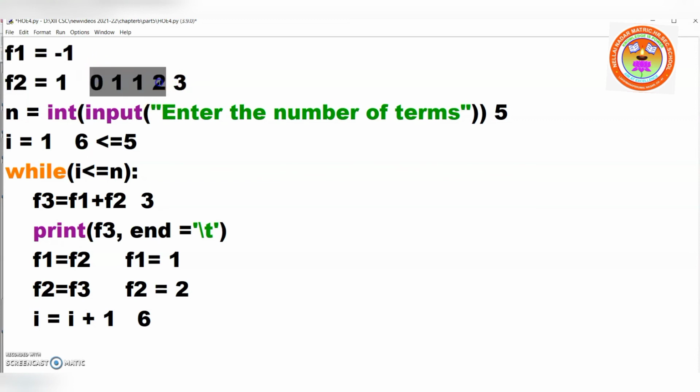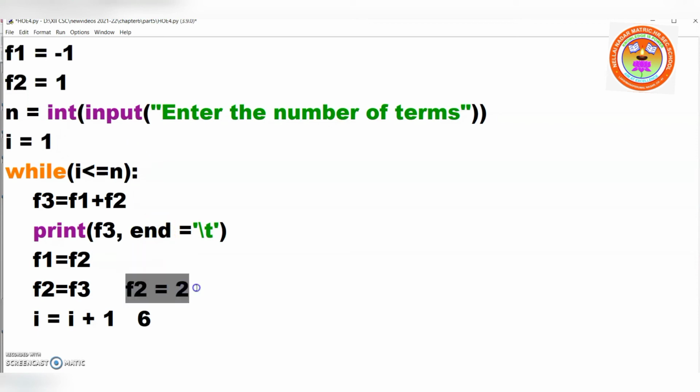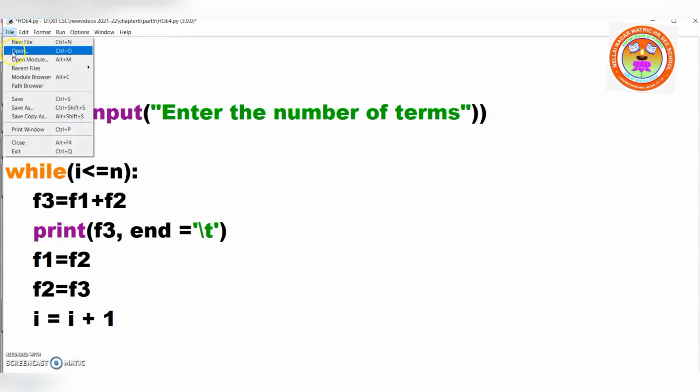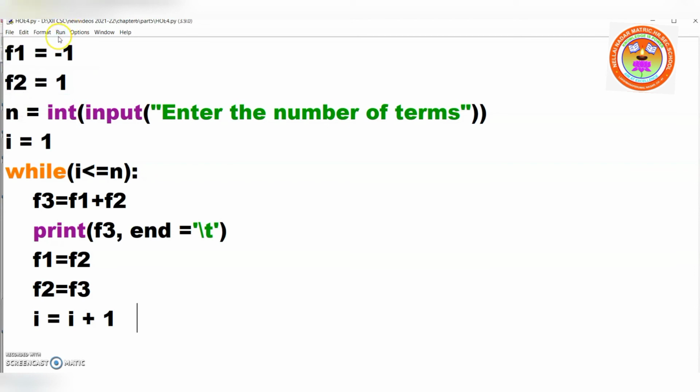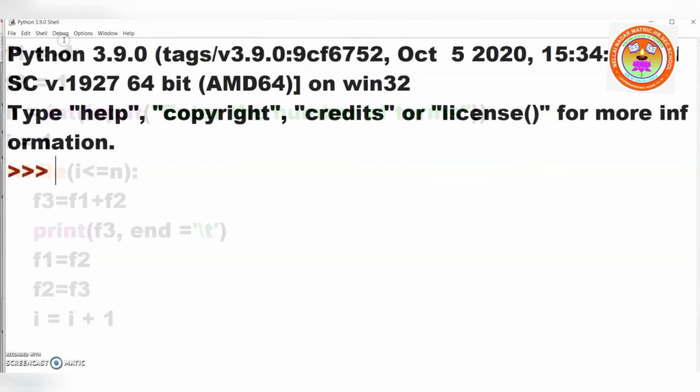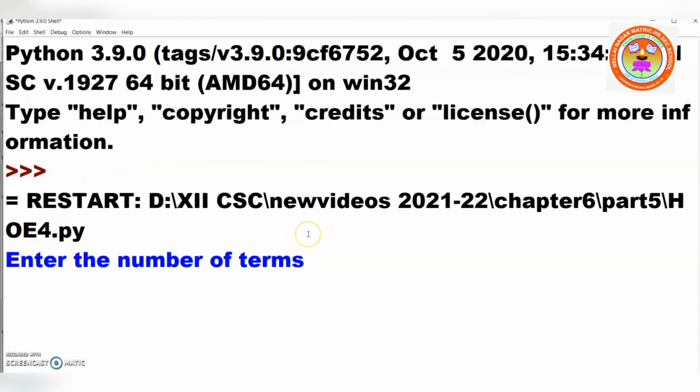Okay. Before getting the output, I'll remove all these things because it will give an error. Right? For understanding purposes, I entered all these things. So I'll remove all these things now. Okay. Now I'm going to run the program. Before that, I should save it. Now see here, run mode, enter the number of terms. I'm giving 5. Got it? 0, 1, 1, 2, 3. Understood everyone?